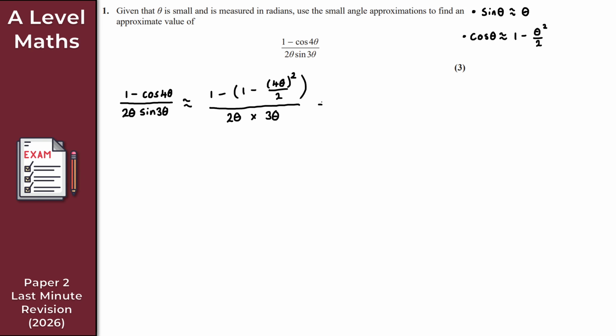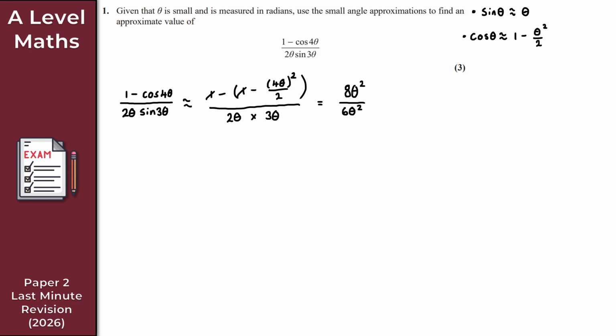So let's just simplify this here then. For the numerator, that 1 and this minus 1 here, they just cancel. I've got minus of a minus here, so that becomes positive. So I've got 16 theta squared over 2, so that's 8 theta squared. That is all over 2 theta times 3 theta, so that's 6 theta squared.